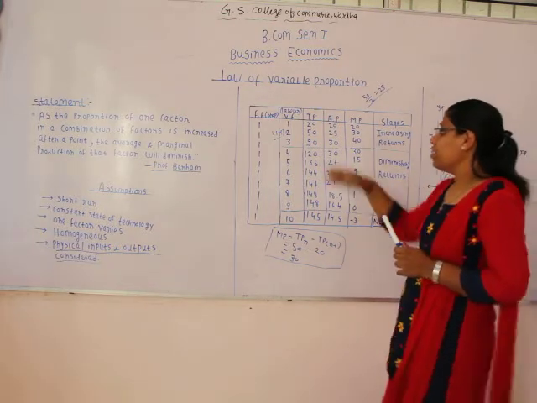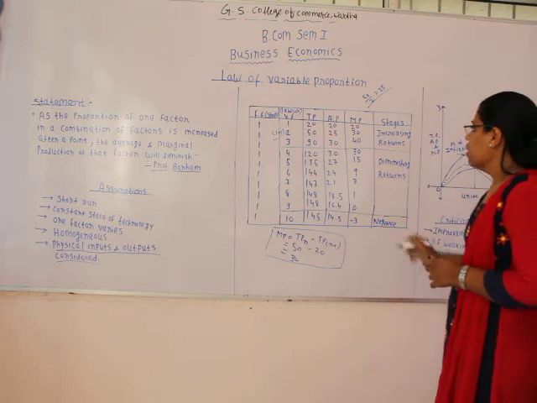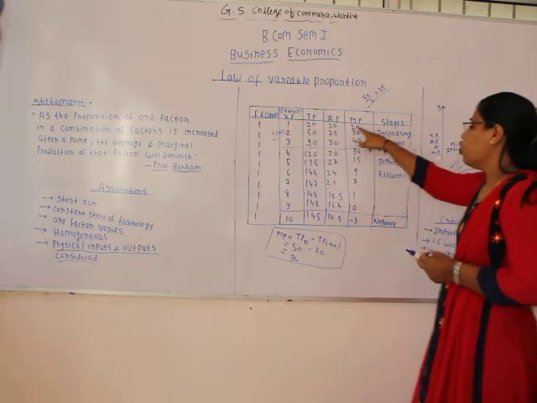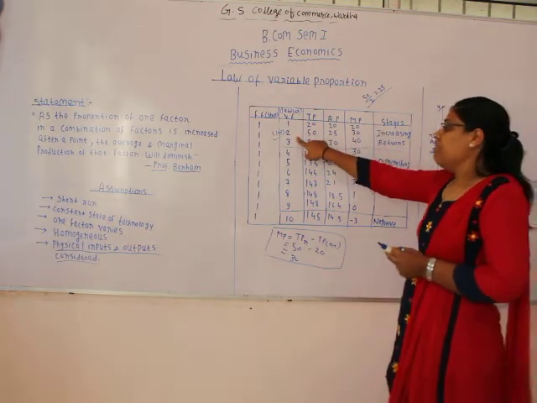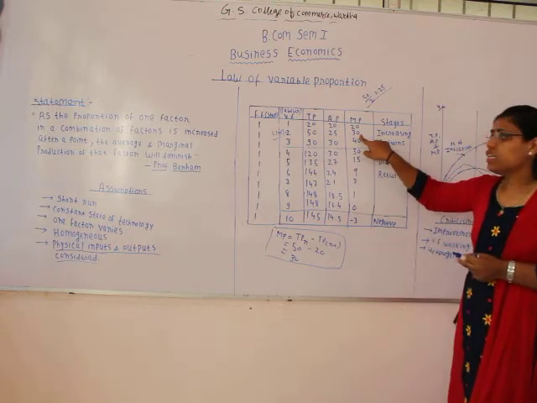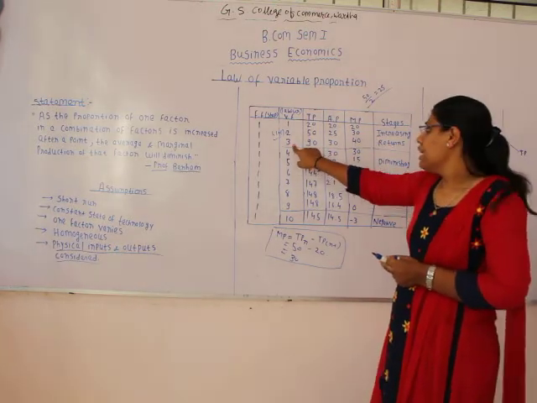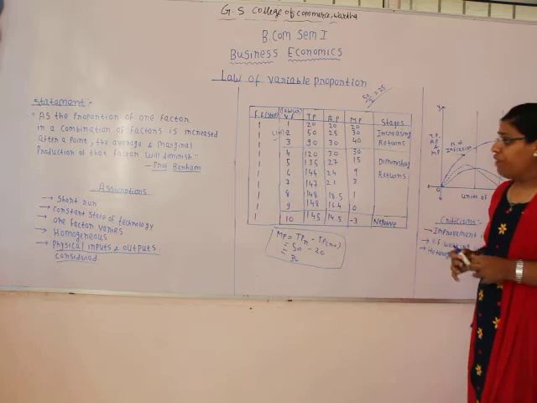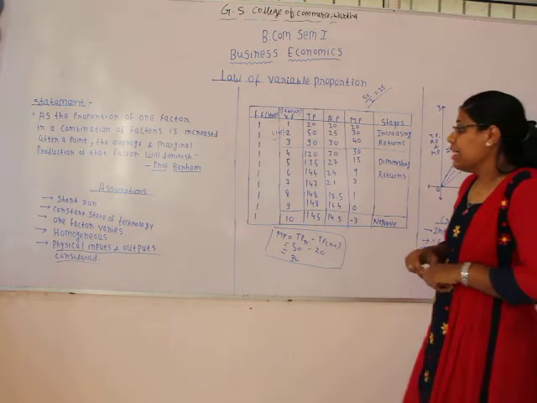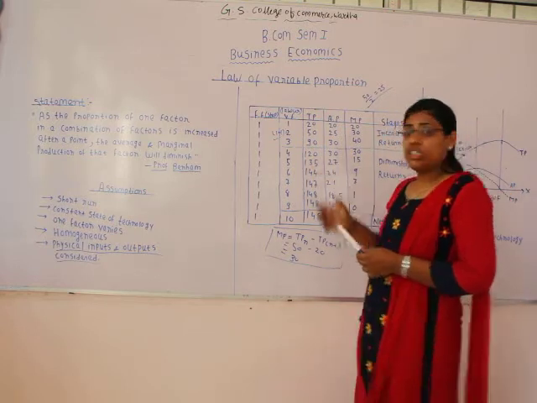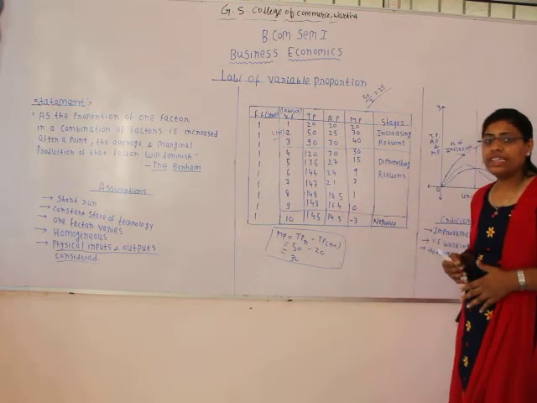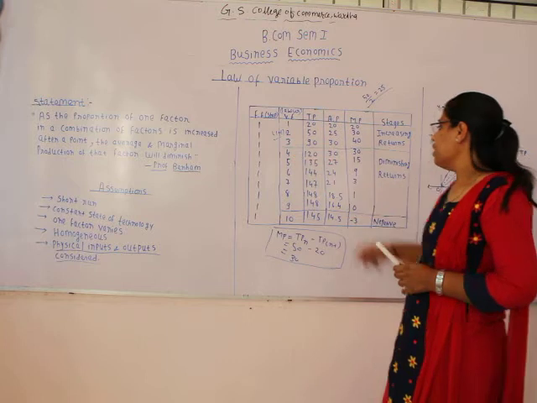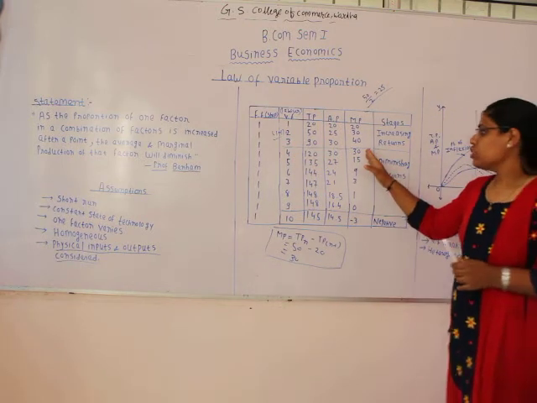So here in this example, we can see that at the first stage the marginal production is increasing. See, when we have one labor, marginal production was 20. When we have employed the second labor, marginal production has increased to 30. Then when we have employed the third labor, marginal production has increased to 50 or 40. But when we are again employing additional variable factor, the marginal production that we are going to get from the additional variable factor is diminishing. So due to employment of the fourth labor, the marginal production is diminishing to 30 units.